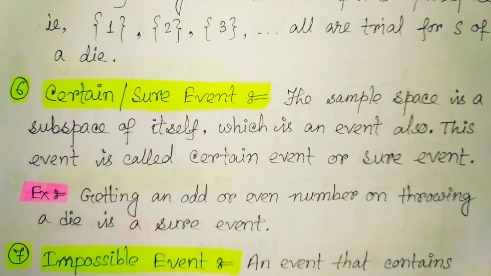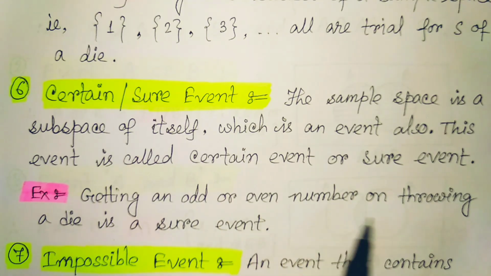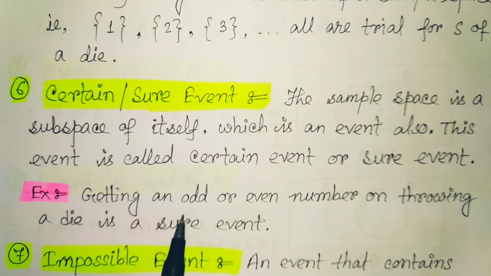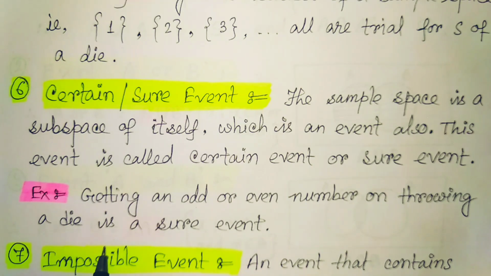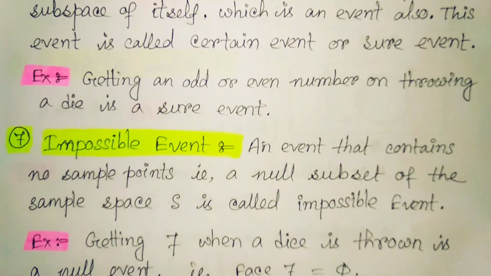Getting an odd or even number on throwing a die: if our requirement is getting an odd or even number, that means all numbers are covered. All the possible outcomes, 1, 3, 5 are the odd outcomes and 2, 4, 6 are the even outcomes. So all 6 outcomes are considered here. That's why this event, which is the same as the sample space, is called the certain event.